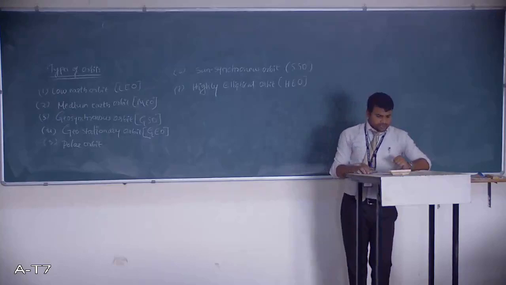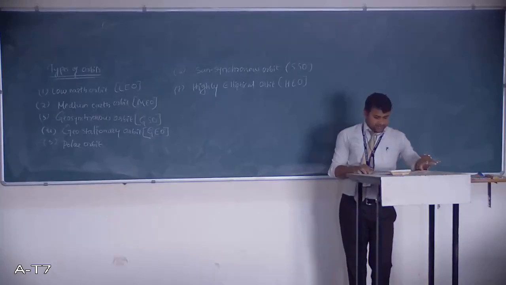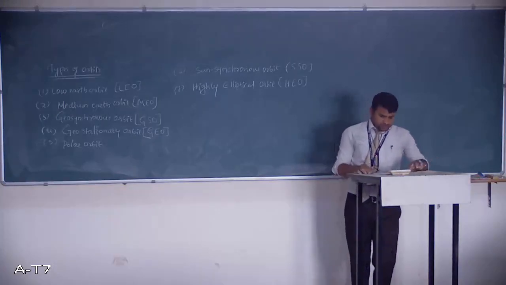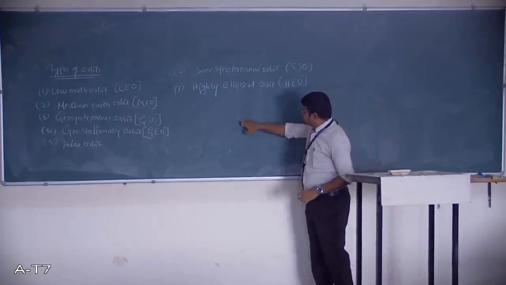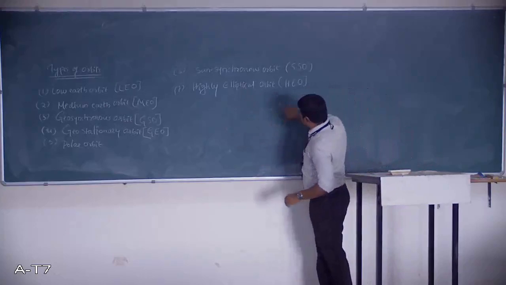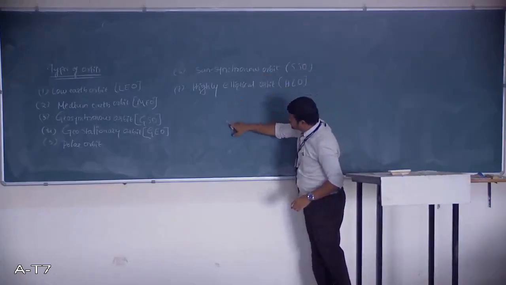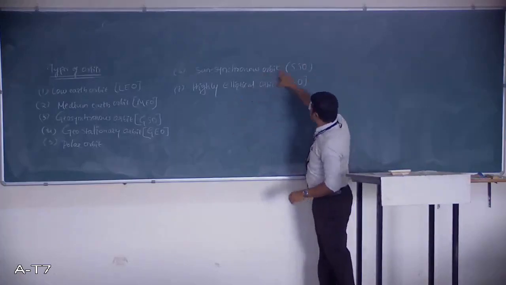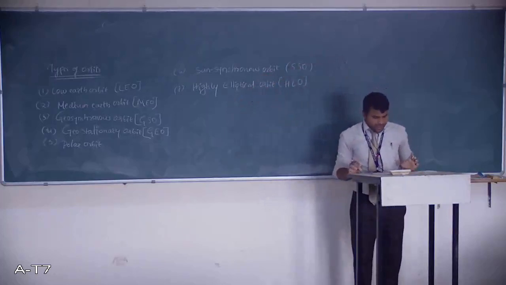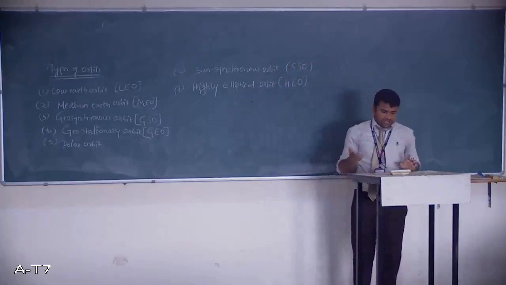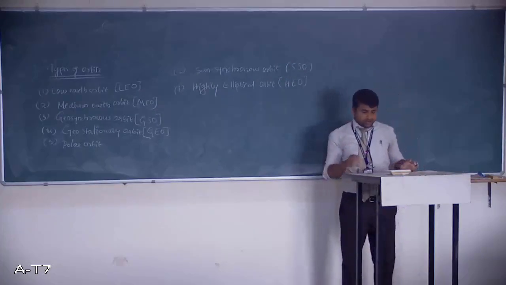Next, highly elliptical orbits. These orbits are like this. Suppose this is the Earth, and the orbit goes this way. Somewhere it is near the Earth and somewhere it is away from the Earth. So it will be in the form of an elliptical shape, where one end will be near the Earth and the other will be at a greater distance.